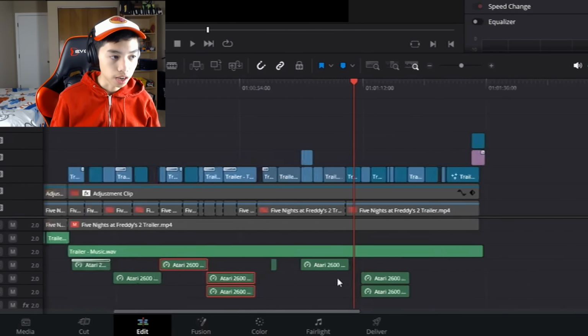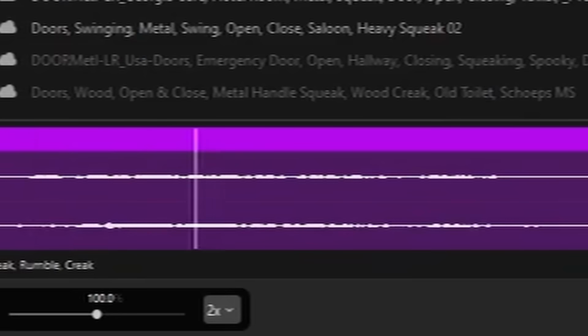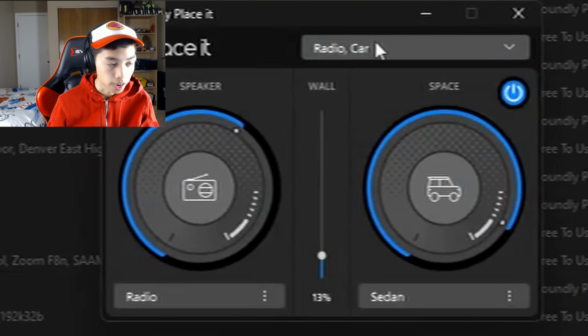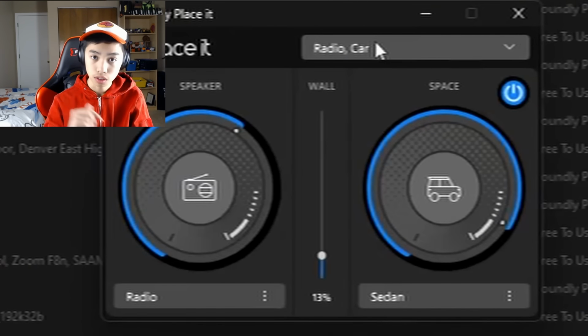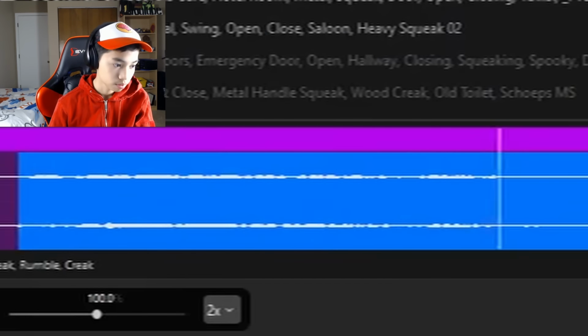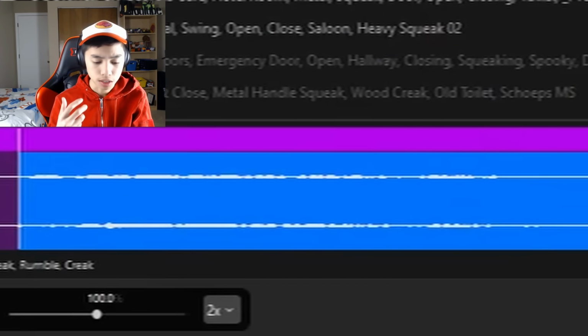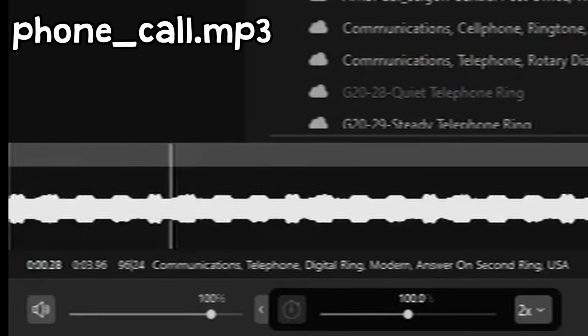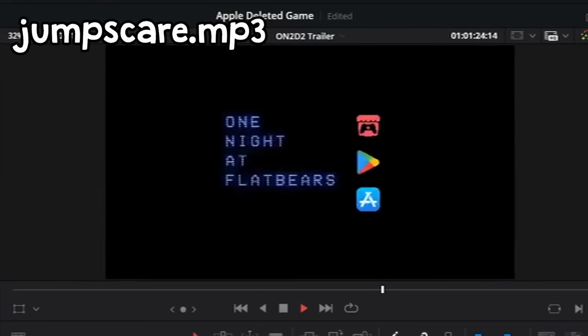I feel like we need to add a... I like that sound effect. We're gonna place it to add some reverb to it so that it sounds like this. It gives it that nice 8-bit style. Export.